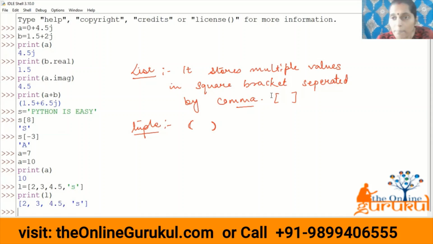And how are tuples created? The elements are stored in round brackets, separated by comma.